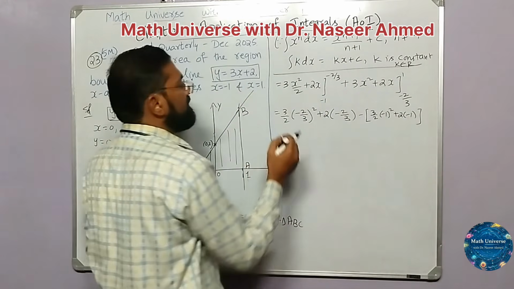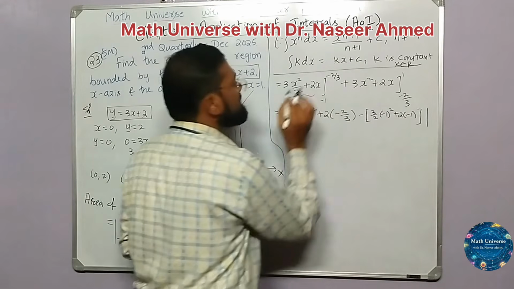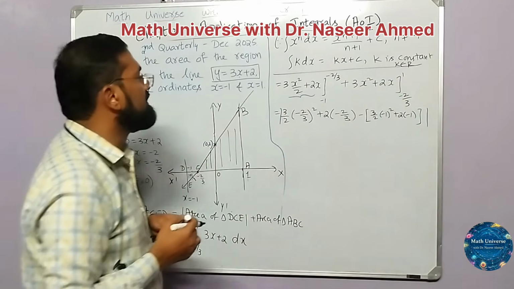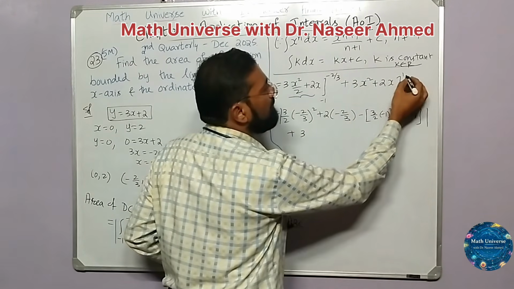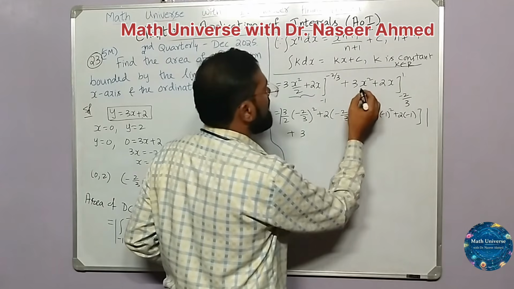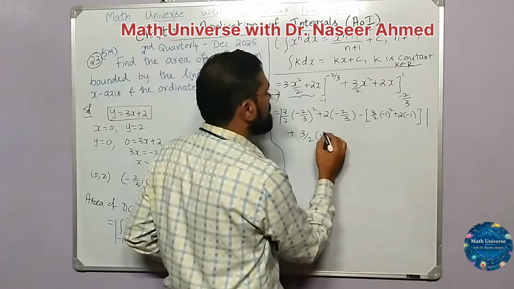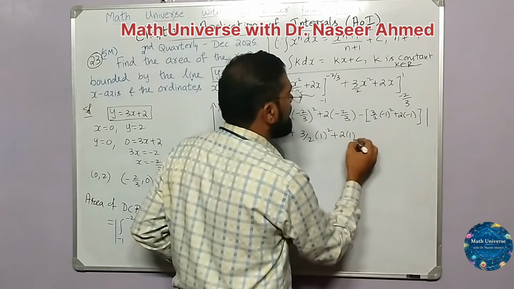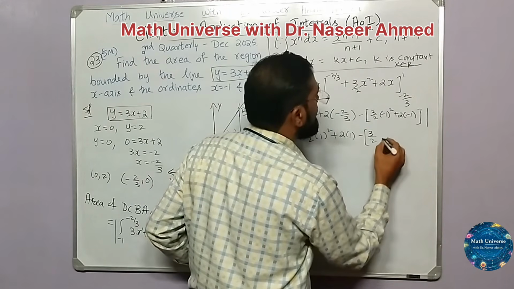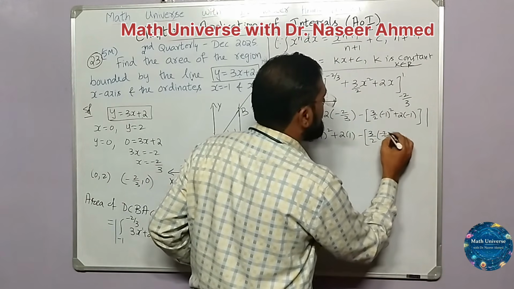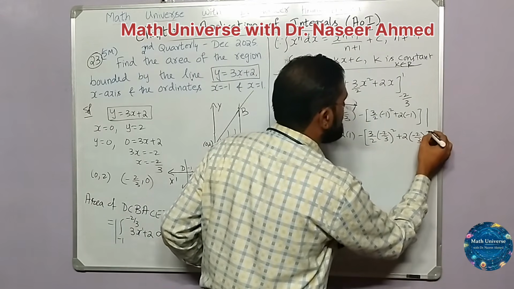For this entire thing I am giving a modulus because that is the outcome, which is below the x-axis. Now again for this, plus 3 by 2 times the upper limit 1 replaced everywhere. I forgot to write 2 here, so just copy it back: 1 square plus 2 into 1, then minus 3 by 2 times minus 2 by 3 the whole square, plus 2 into minus 2 by 3.